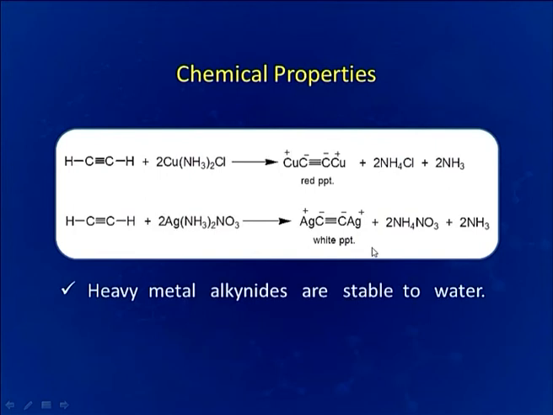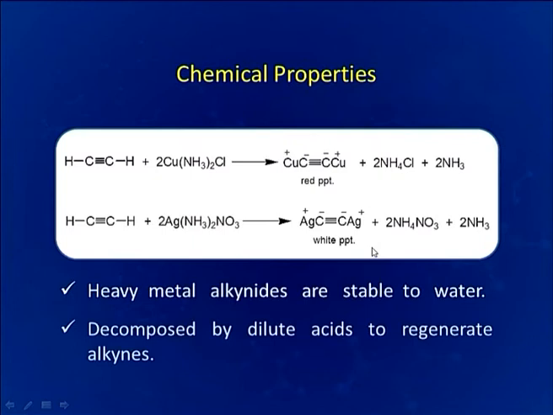These two reactions are utilized for the identification of acetylene. Heavy metal acetylides are stable to water and can be decomposed only by dilute acids to regenerate alkynes.